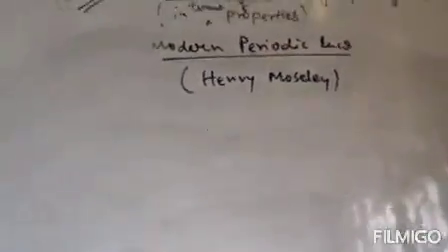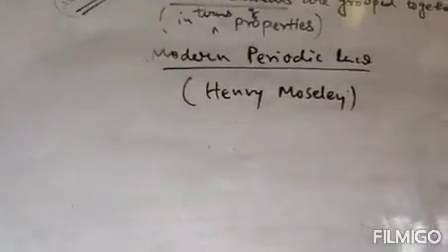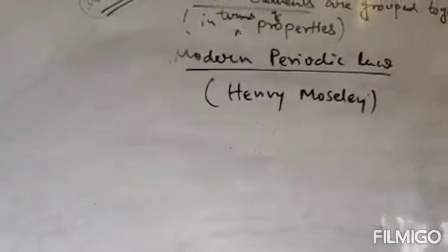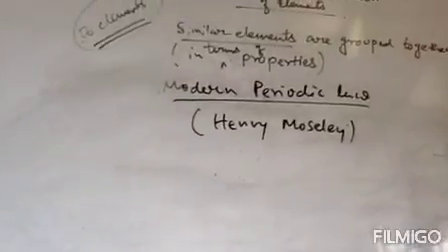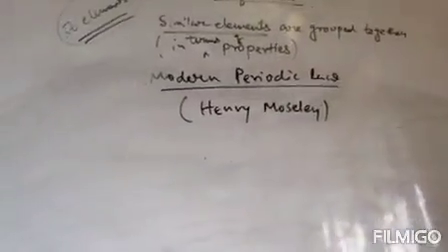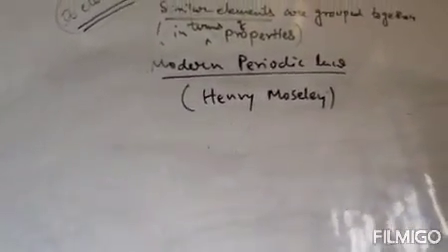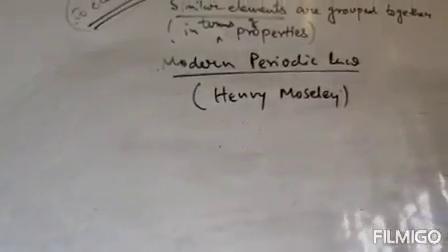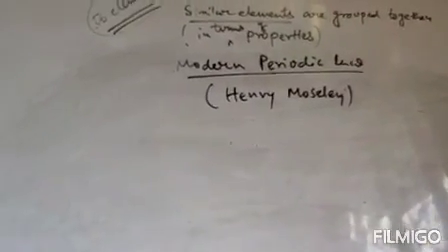He showed in his modern periodic law that the previous laws, that is Dobereiner's law, Newlands' law of octaves, Mendeleev's periodic table, all those laws were based on atomic masses. But he showed that the atomic number of an element is a more fundamental property than atomic mass. That's why he made this law on the basis of atomic number, not atomic mass.